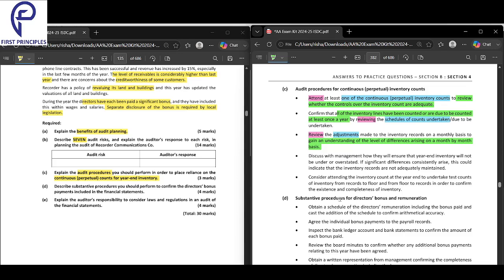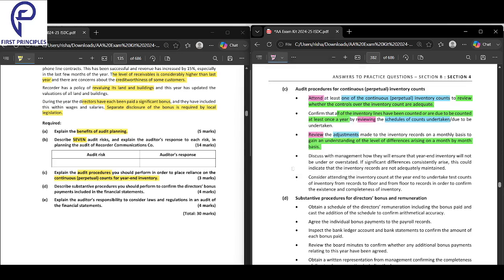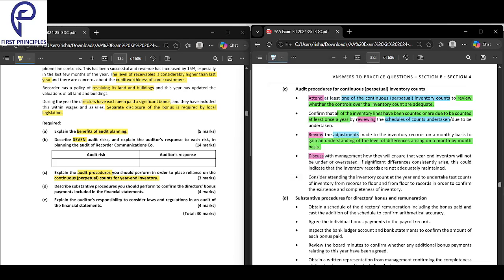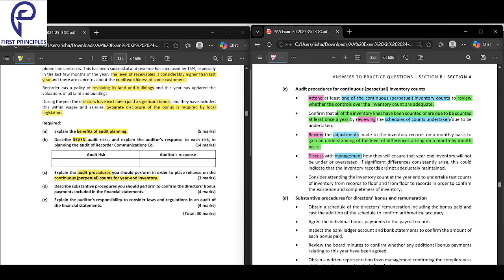Next, we will discuss with management. What will we discuss? How they will ensure that inventory is not under or overstated at the year end.